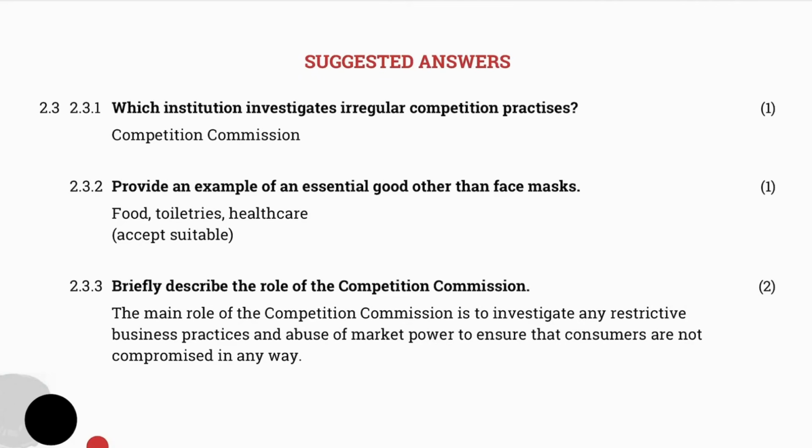So let's go through our questions. The first one says, which institution investigates irregular competition practices? It is of course the Competition Commission. Provide an example of an essential good other than face masks. I've got food, toiletries, healthcare. You might have different examples. They might be absolutely correct.